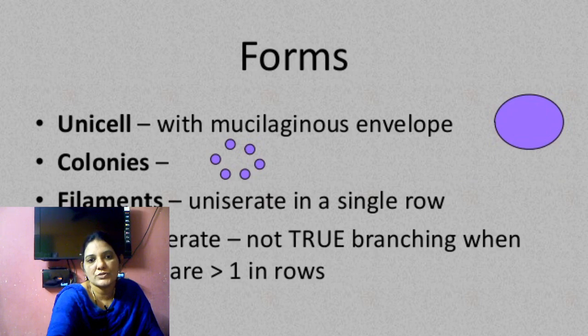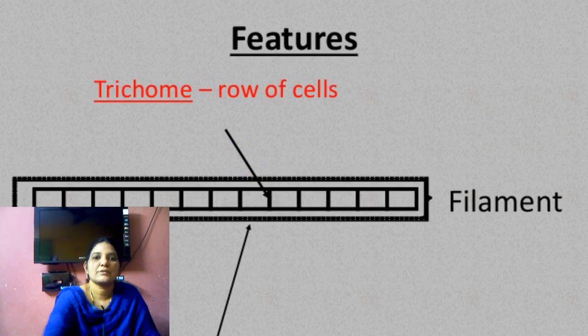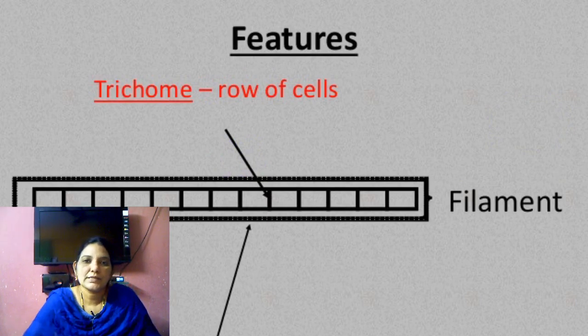They may be unbranched or branched. Here we can see the filament: single cells attached to each other form one single row, one ribbon-shaped structure.